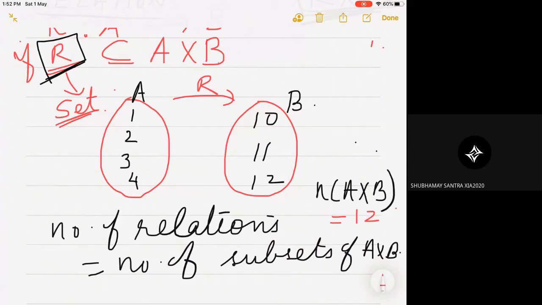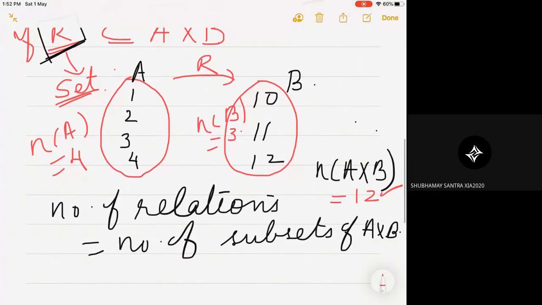Because the first, n of A equal to 4 and n of B equal to 3. So n of A cross B will be 4 into 3. 12 elements are there in A cross B.